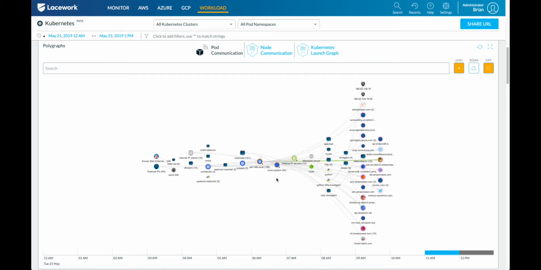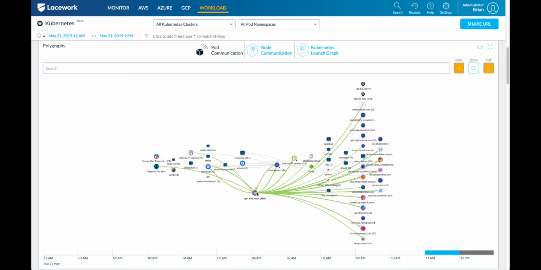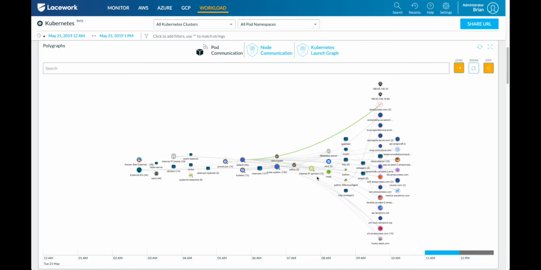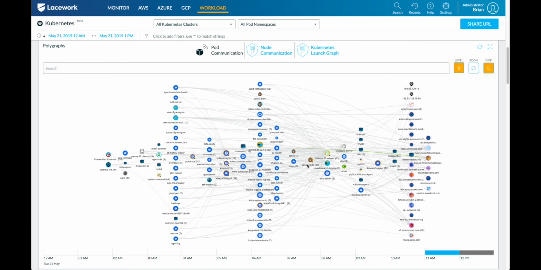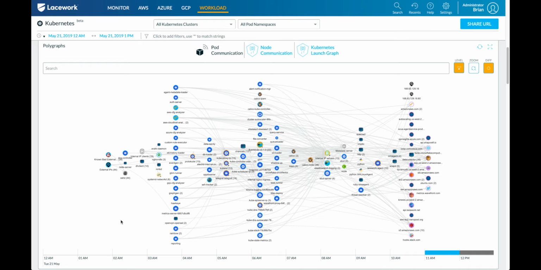itself. So here what you're seeing is another polygraph, but in this case we're showing you what clusters you have, what's communicating with those clusters and what are those clusters communicating with, taking it down to the namespace level. So here I can show you what namespaces you have, what's communicating with them and what are they communicating with, and then taking that all the way down to the application level, so looking at the pods. And one example that I like to show here, which kind of also fits along well with the idea of the anomaly detection, is let's take a look.